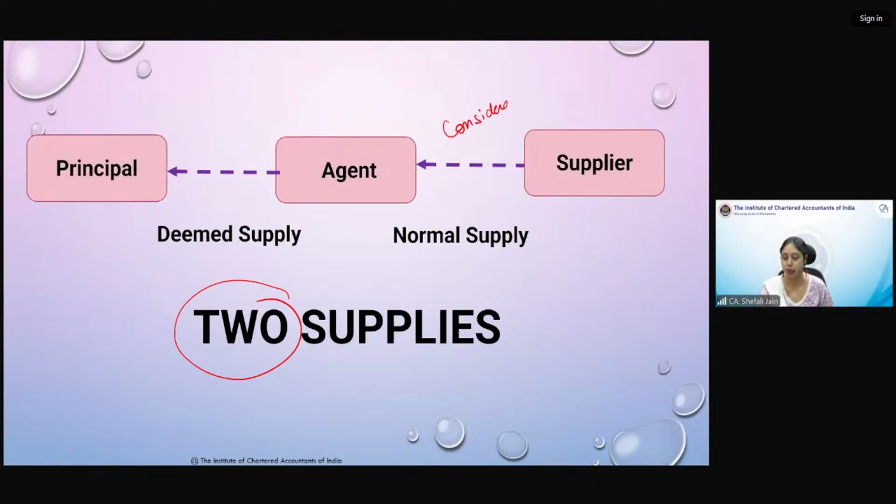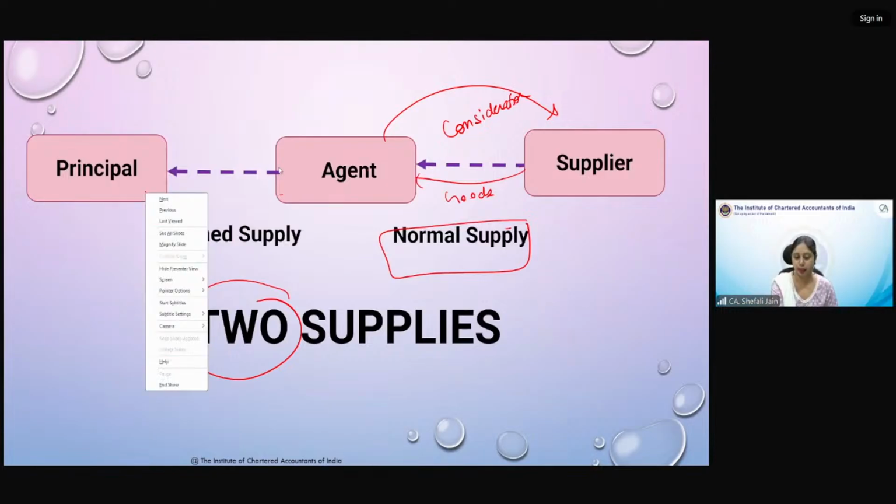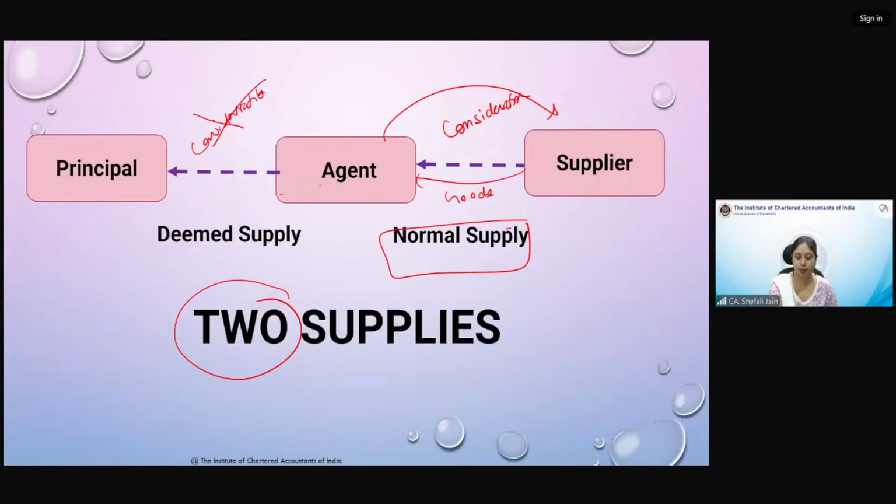Supplier ने consideration agent से ले ली होगी. Agent would have given consideration and he would have got the goods. So this is a normal supply. But in this case, agent और principal की जो supply है, उसमें consideration absent है. Goods are there, but consideration is not present. Supply agent ने वो goods आगे principal को दे दिए, but consideration नहीं है. लेकिन since it is falling in para 3, so there will be two supplies. This supply will be a deemed supply under para 3 of schedule 1. By the time you grasp this concept, you retain this concept.